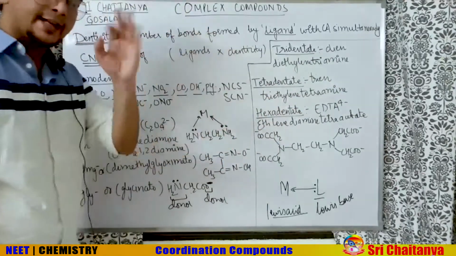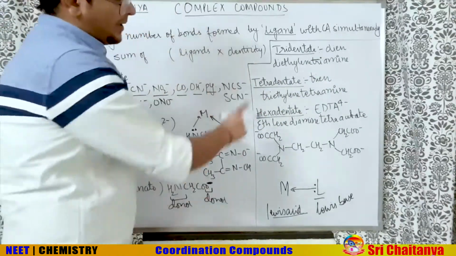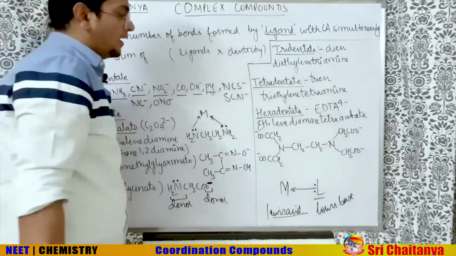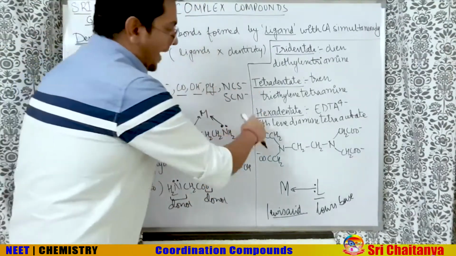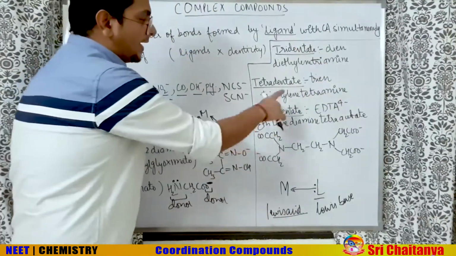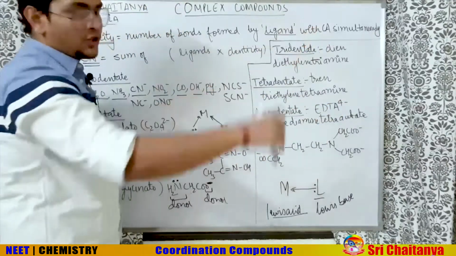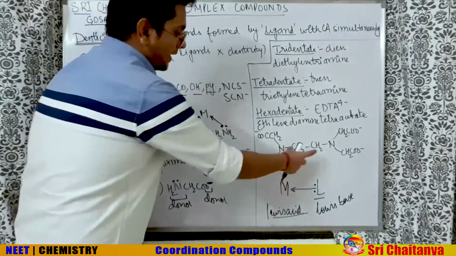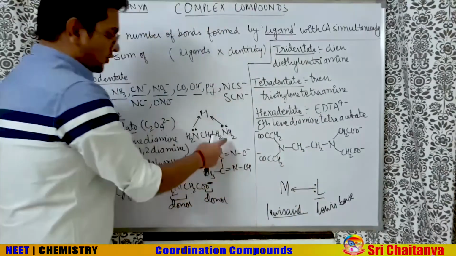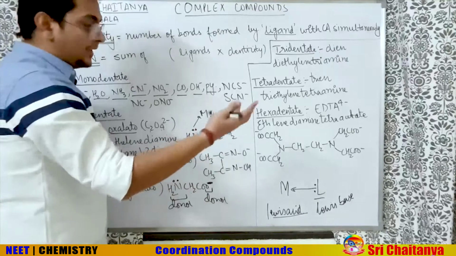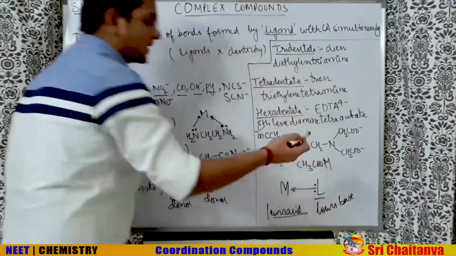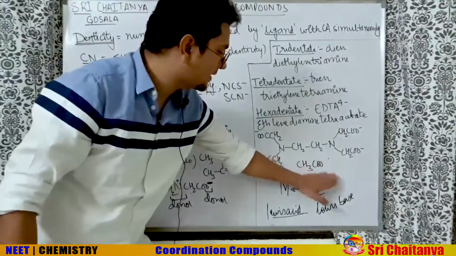Now hexadentate is extremely important, including the structure. It came in the JEE Advanced paper of 2014 also. IIT JEE it was called back then. 2010 also. So the hexadentate ligand is EDTA 4 minus. It is ethylene diamine tetraacetate. So go with the name, the structure will be made. Ethylene means CH2CH2, diamine, so two nitrogens came here, just like NH2NH2. But they are tetraacetate. Now acetate is CH3COO minus. CH3COOH is acetic acid and CH3COO minus is acetate.